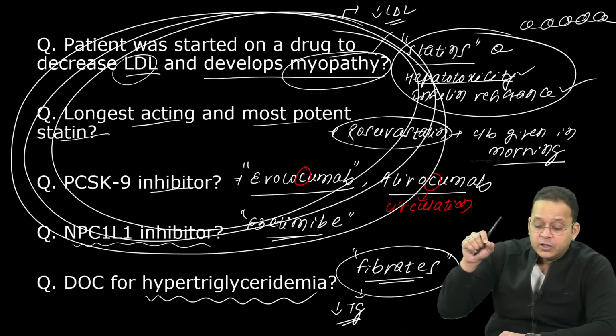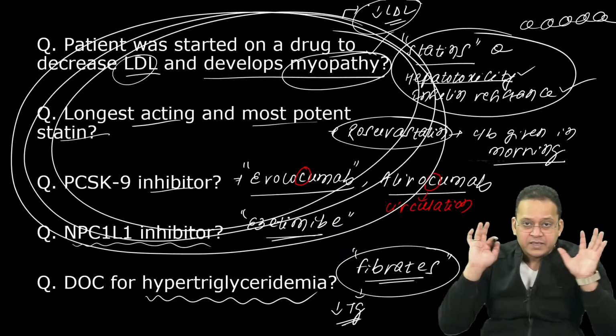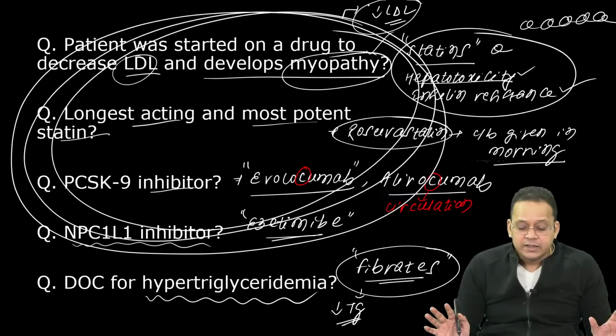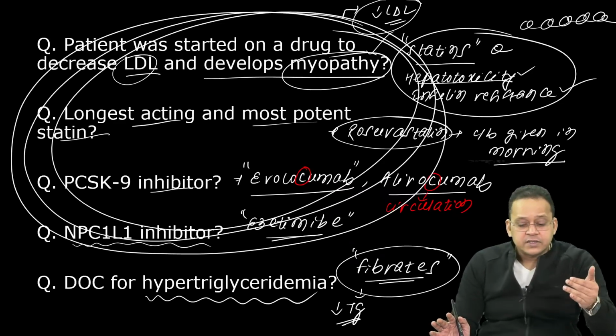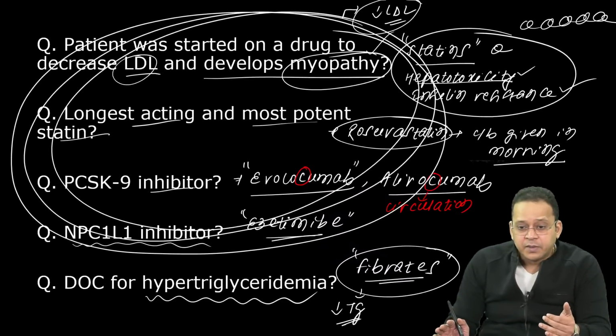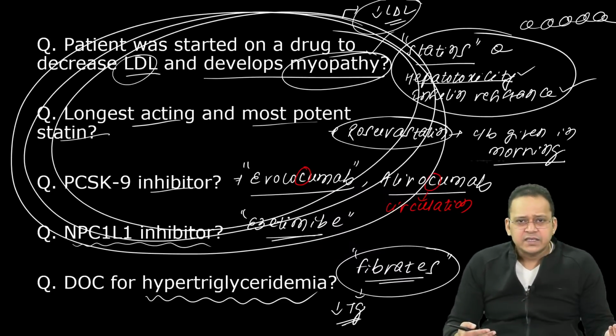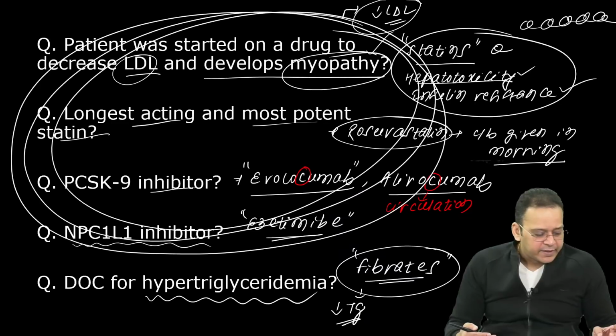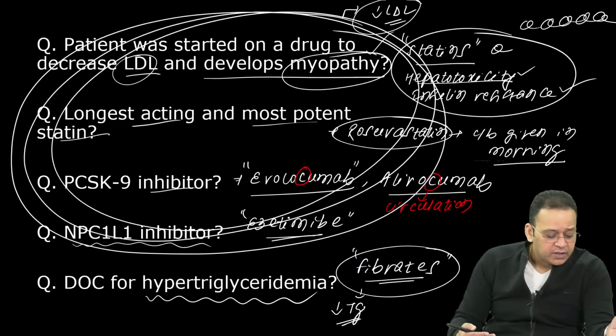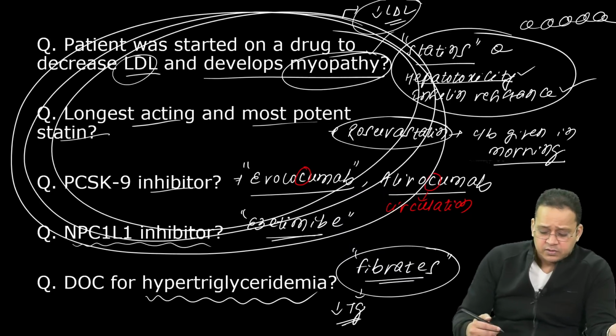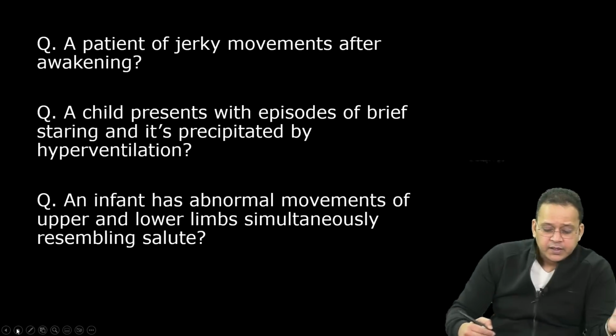So remember, basic knowledge: to decrease LDL, I can use statins, PCSK9 inhibitor, NPC1L1 inhibitor. To decrease triglycerides, I use fibrates. Niacin is not that frequently used nowadays because it is very hepatotoxic and has many side effects, right?